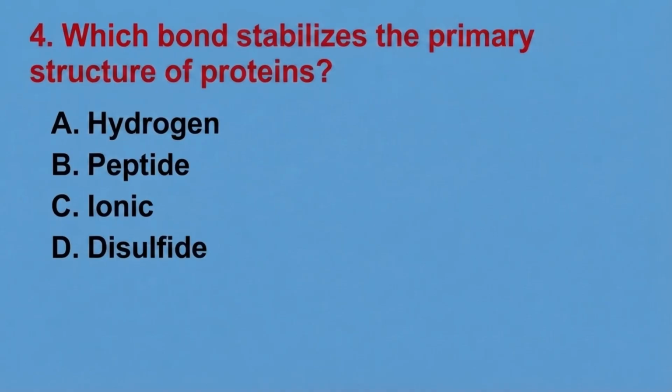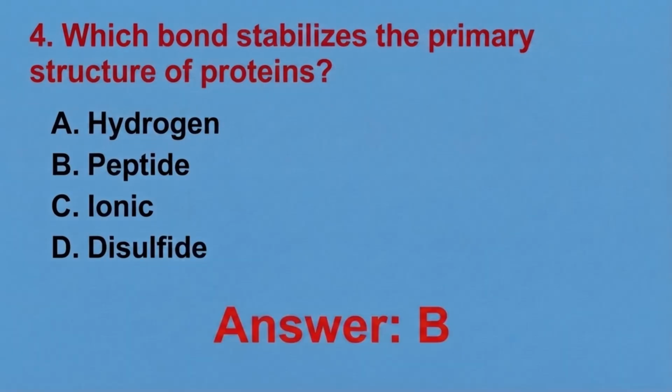Which bond stabilizes the primary structure of proteins? A, hydrogen bond, B, peptide bond, C, ionic bond, D, disulfide bond. You have 5 seconds. Okay, so the correct answer is B, peptide.